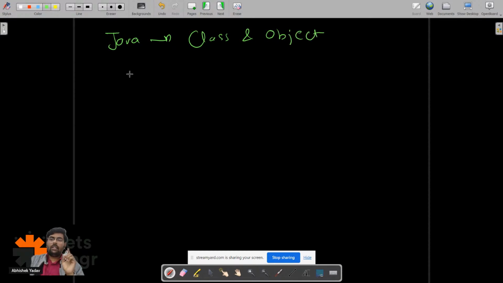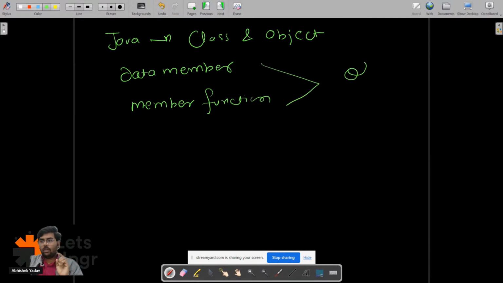So in order to access the data member and the member function, you need to create an object. With the help of object, you can access the data member and member function of a class, right?